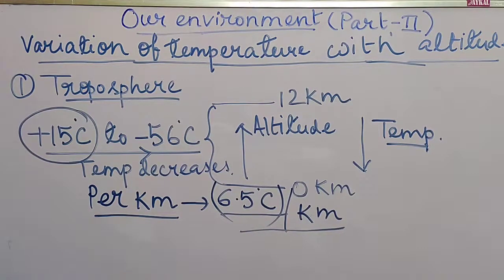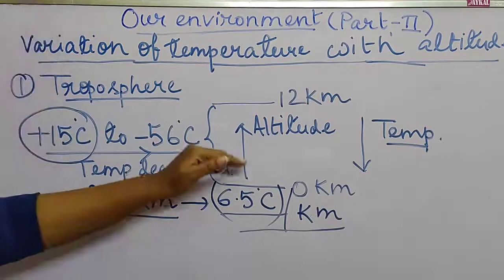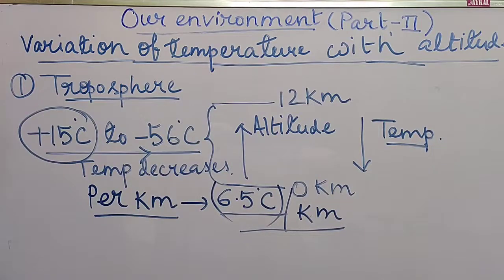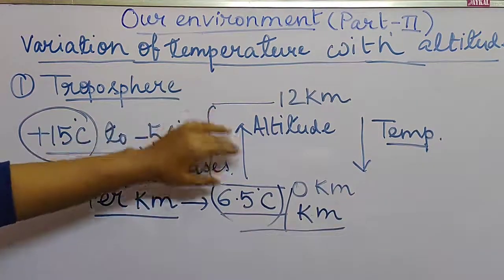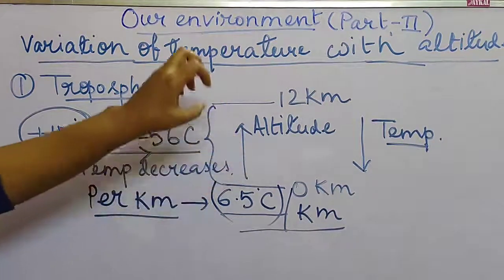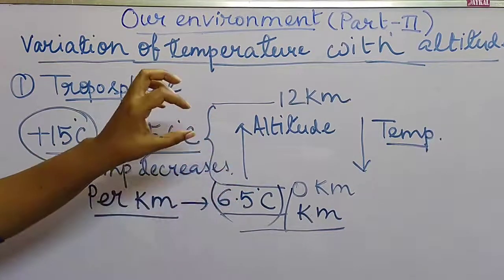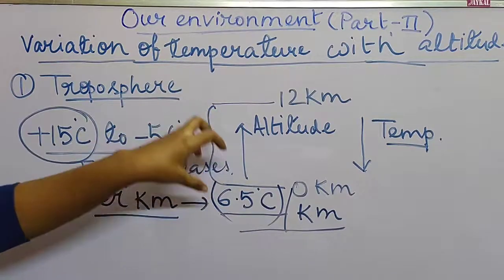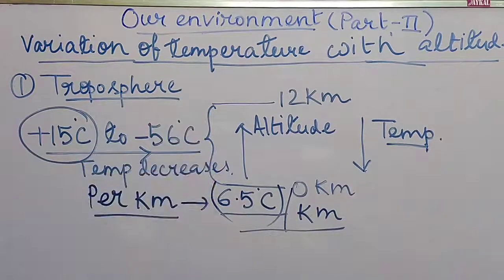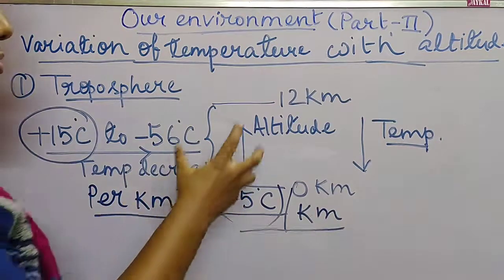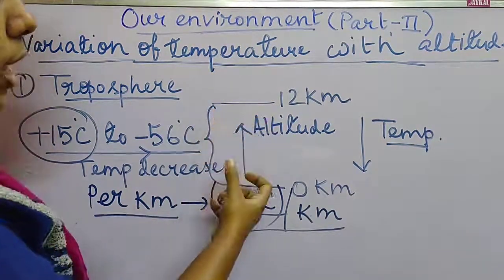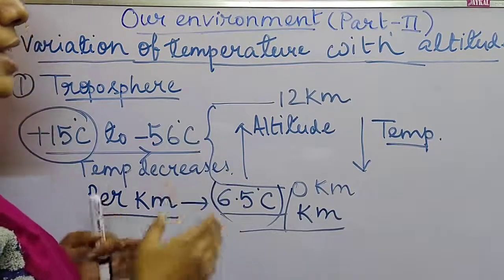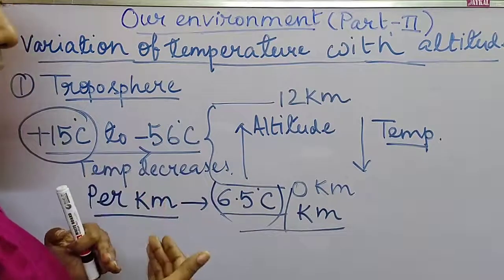The reason is that, as we have just discussed, with increase in altitude the density of gas molecules decreases. The solar radiation or solar heat is trapped by the gas molecules and that causes increase in temperature.